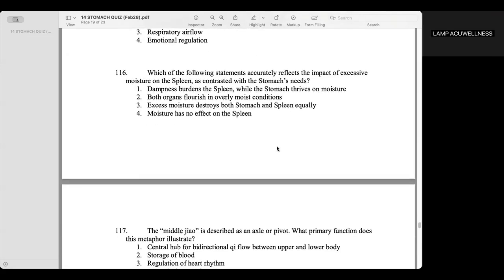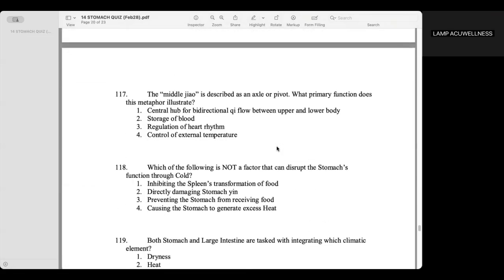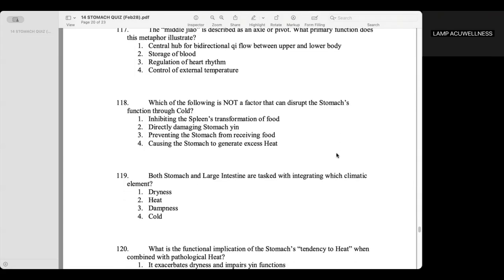Which of the following accurately reflects the impact of excessive moisture on the spleen as contrasted with the stomach's needs? Dampness burdens the spleen, while the stomach thrives on moisture. The middle jiao is described as an axle or pivot. What primary function does this metaphor illustrate? Central hub of qi flow between upper and lower body.